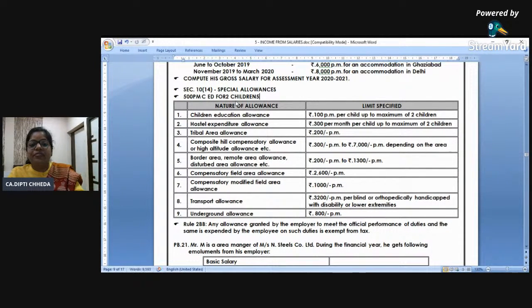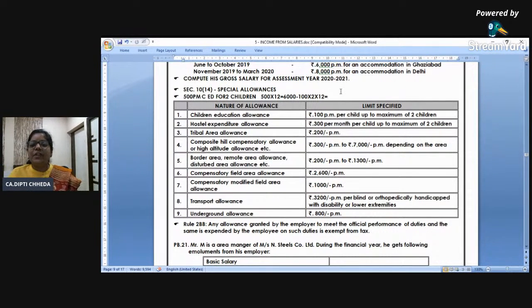So, you have received 500 for 2 children, so directly multiply by 12. कितना आ रहा है? 6000. और इसमें से exemption कितना होगा? 100 into 2 into 12. This will be exemption. Presentation is clear.